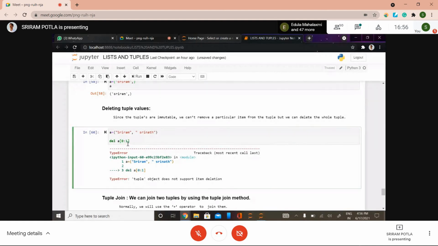See here again, if you want to delete from certain values to a certain line, it says that tuple does not support item deletion. It means if you want to delete the complete thing, you need to delete that. If you want to delete a particular thing, convert it into a list and do that.